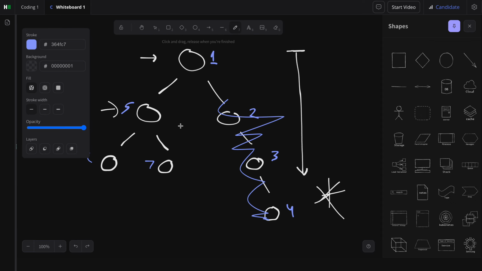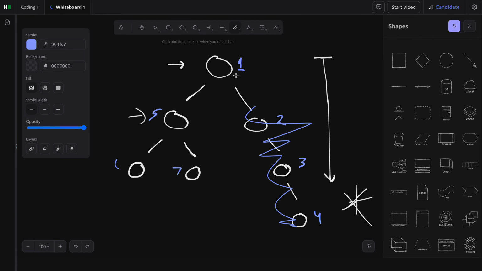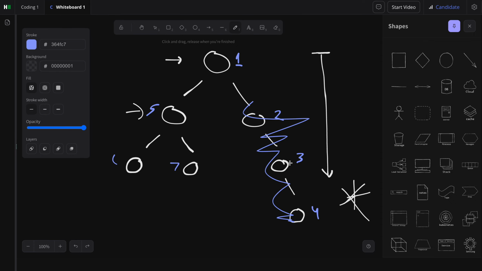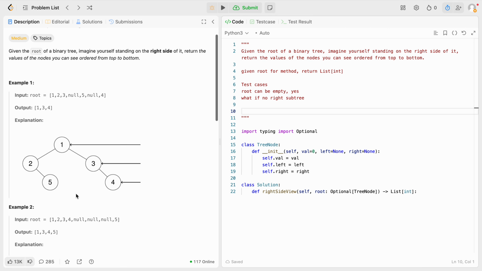So there seems to be, always check the right first, then go into the left. Like as a human, of course I can just visualize this and see that I just need the right node, right node, just to make sure that I'm correct in my example.